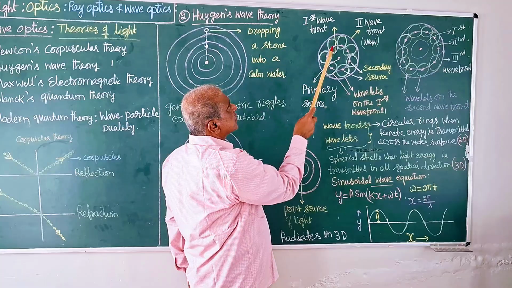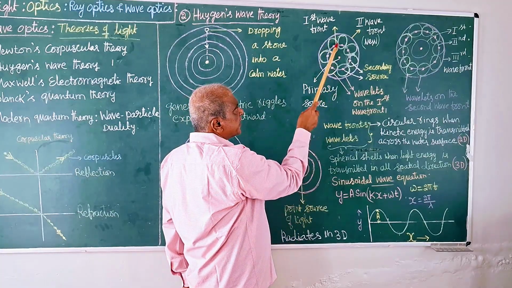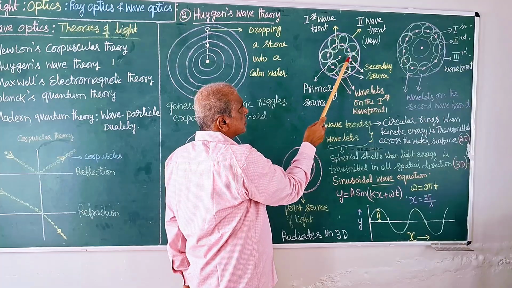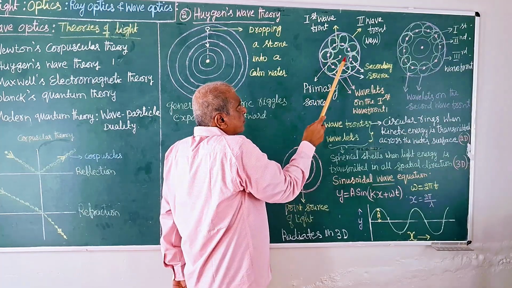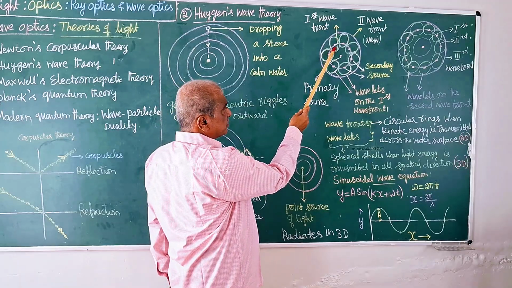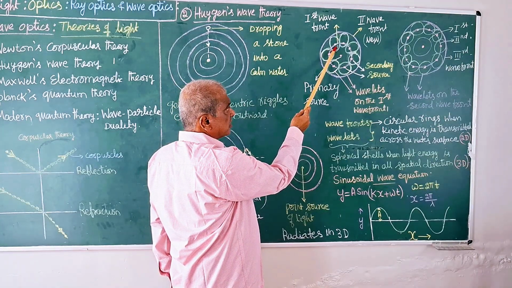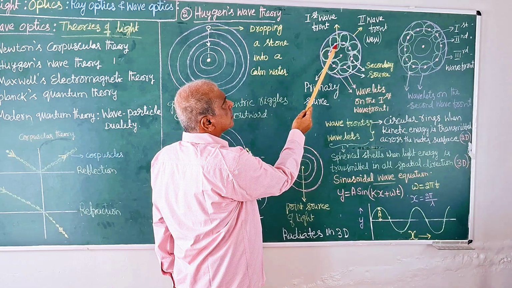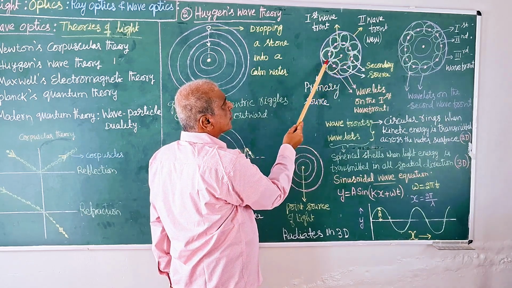In this case circular lines, in this case small spherical shells, generated by the oscillation of the points on the wavefront.